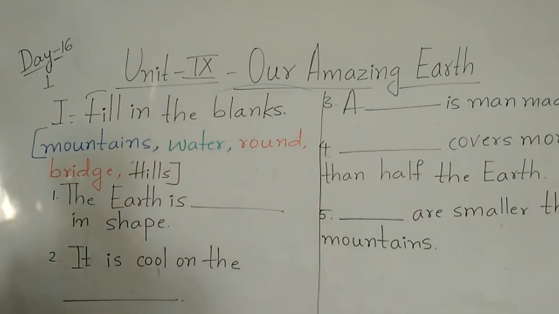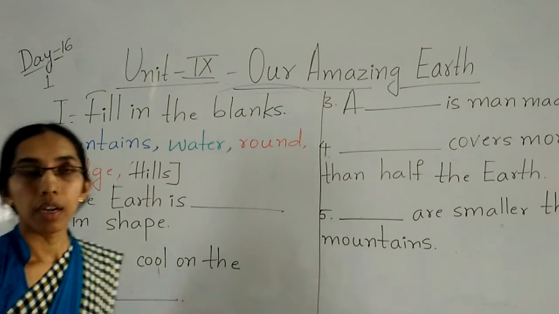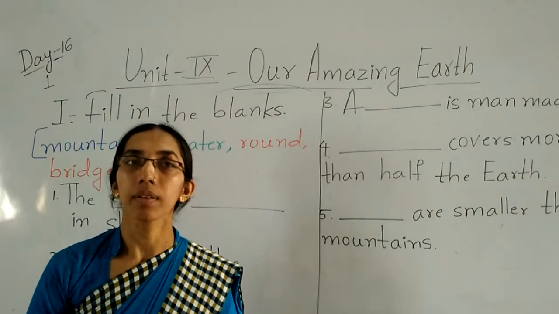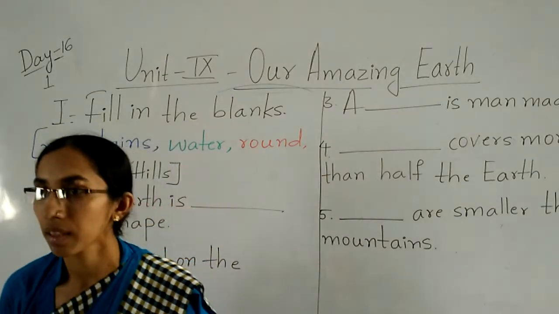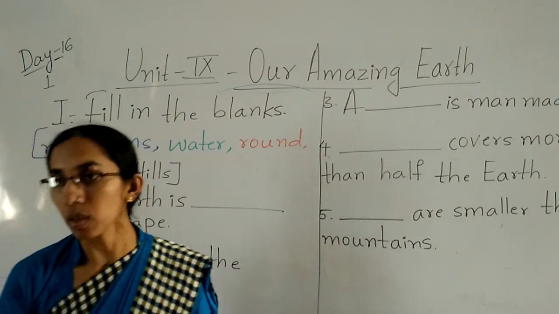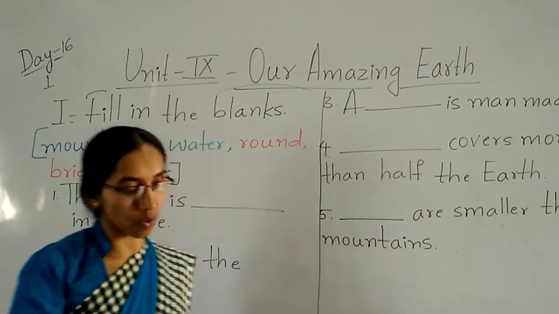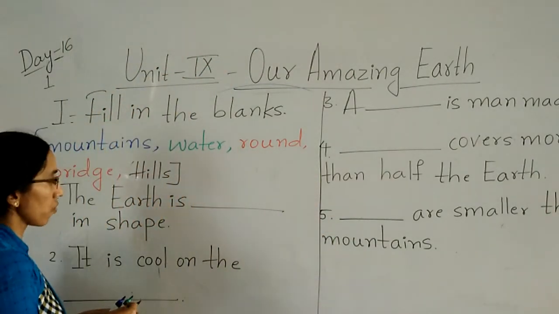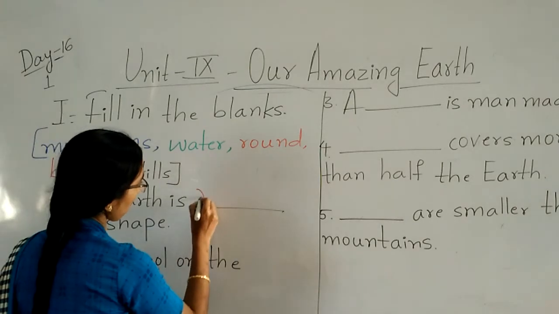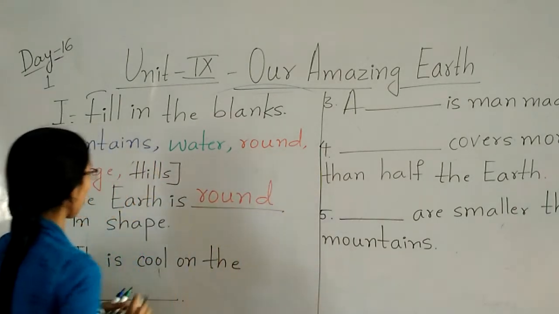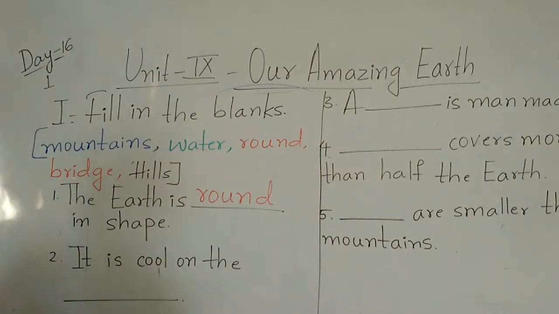The earth is dash in shape. Tell me, children, what is the shape of the earth? Come on. Very good. The shape of the earth is round. Next, it is cool on the dash.